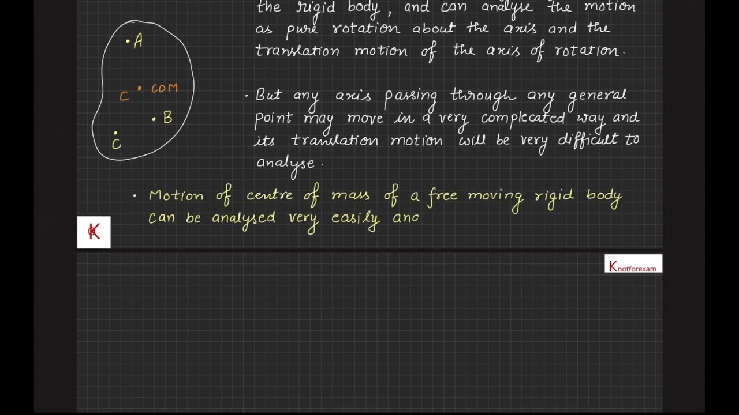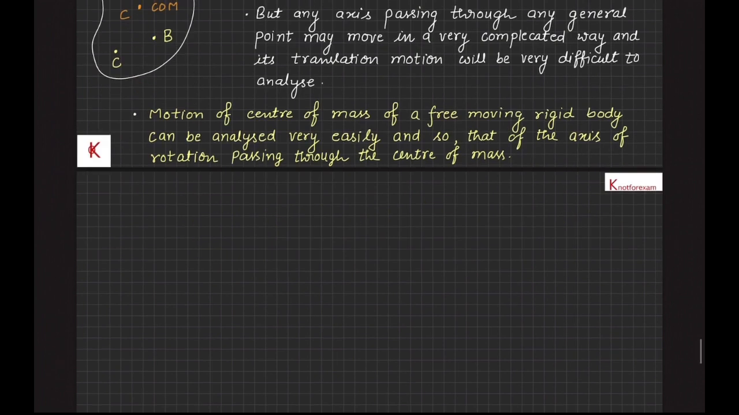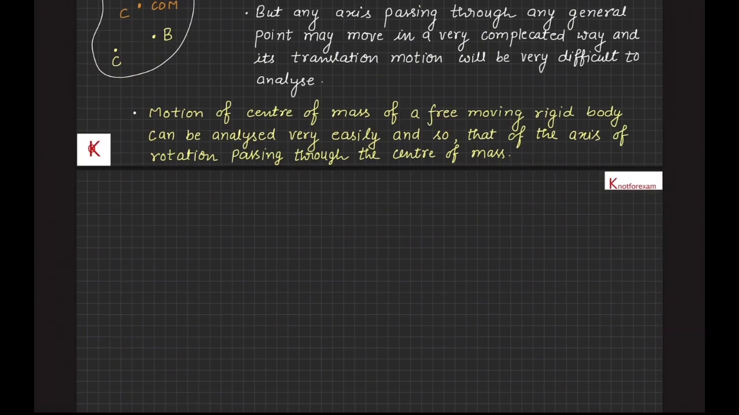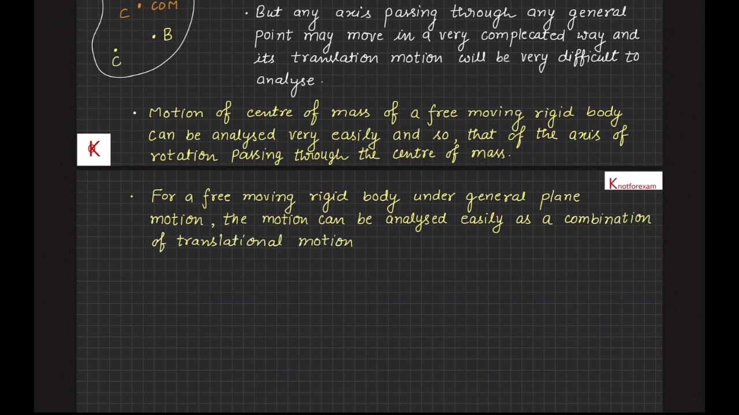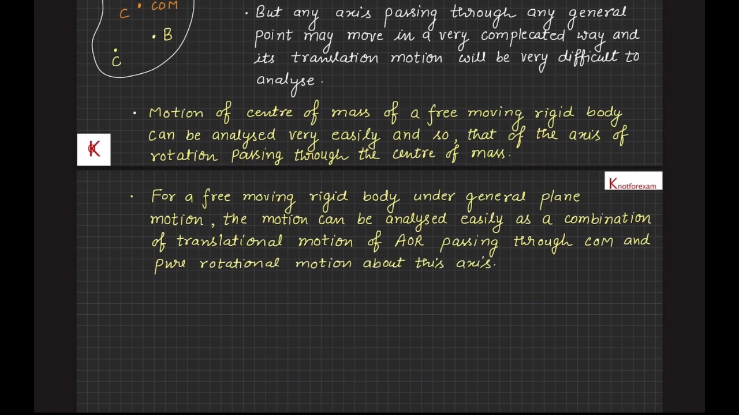But the motion of the center of mass of a free moving rigid body can be analyzed very easily, and so can that of the axis of rotation passing through the center of mass. Therefore, for a free moving rigid body under general plane motion, the motion can be analyzed easily as a combination of translation motion of the axis of rotation passing through the center of mass and pure rotational motion about this axis. Also, the angular momentum of a rigid body in general plane motion will be in a fixed direction, that is along the axis, which will be perpendicular to the plane of the motion.